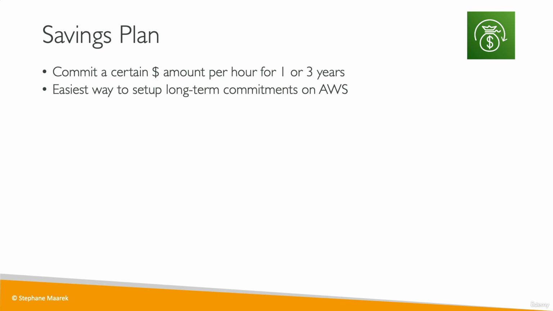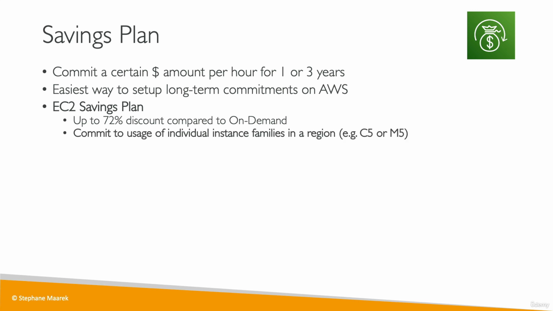So let me show you the two types of Savings Plans you have on AWS. The first one is an EC2 Savings Plan, and this is going to give you up to 72% discount compared to on-demand prices for EC2. And you're going to commit to the usage of the individual instance families in a region. For example, you say, hey, I'm willing to spend $10 per hour for the next 3 years on the C5